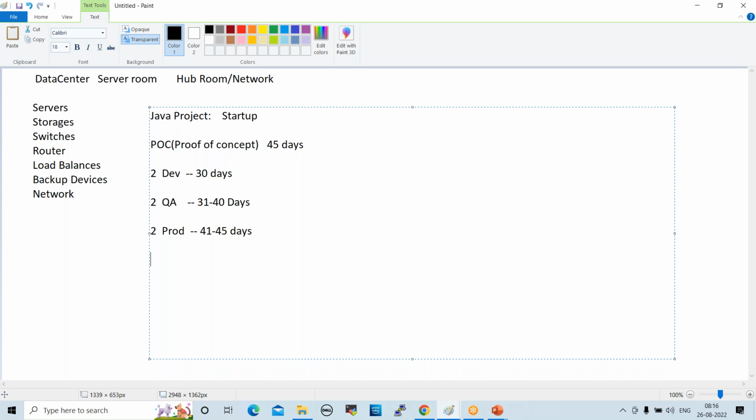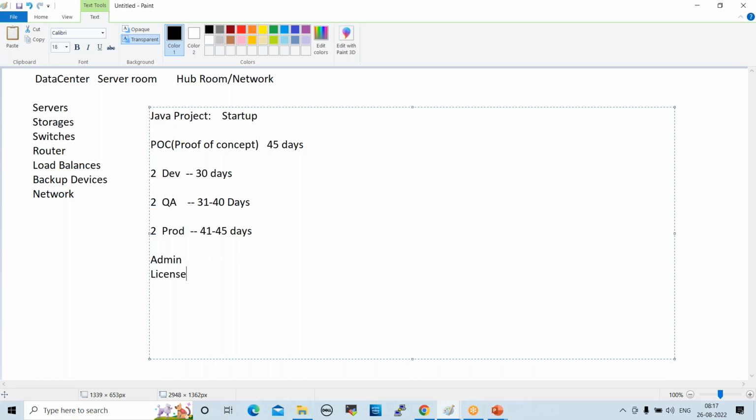Here, the very first thing, we require one admin to configure these servers, because developers will not have any knowledge about server configuration. Also, before getting the servers, we have to procure licensing, application licensing and operating system licensing. We require a license. When you want to buy any license, what would the minimum period be?